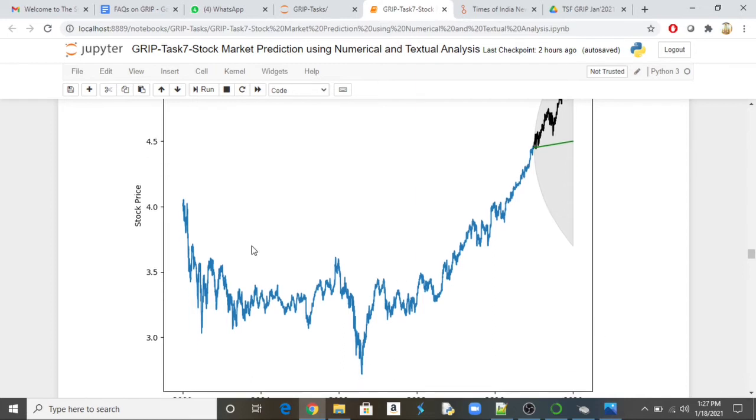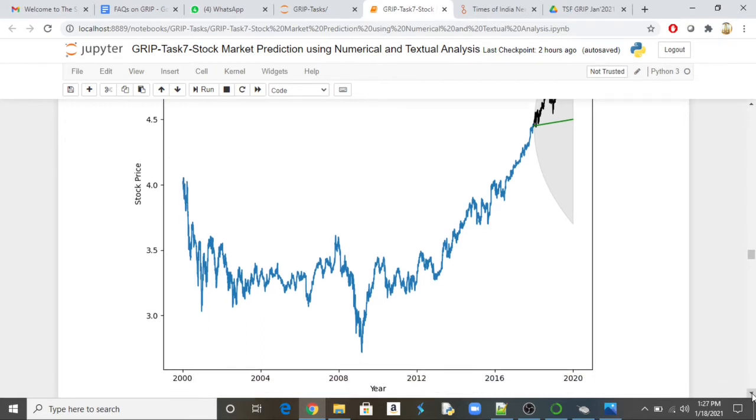Now if you look here, this model is blindly taking the data and plotting and giving you an output, right? Prediction. But this diagram will not give you any idea. If you look at this diagram, what you can see is that initially during 2000 the stock price was high, but again it went down, again came up, down, up, down, then going up, down, again it is coming up.